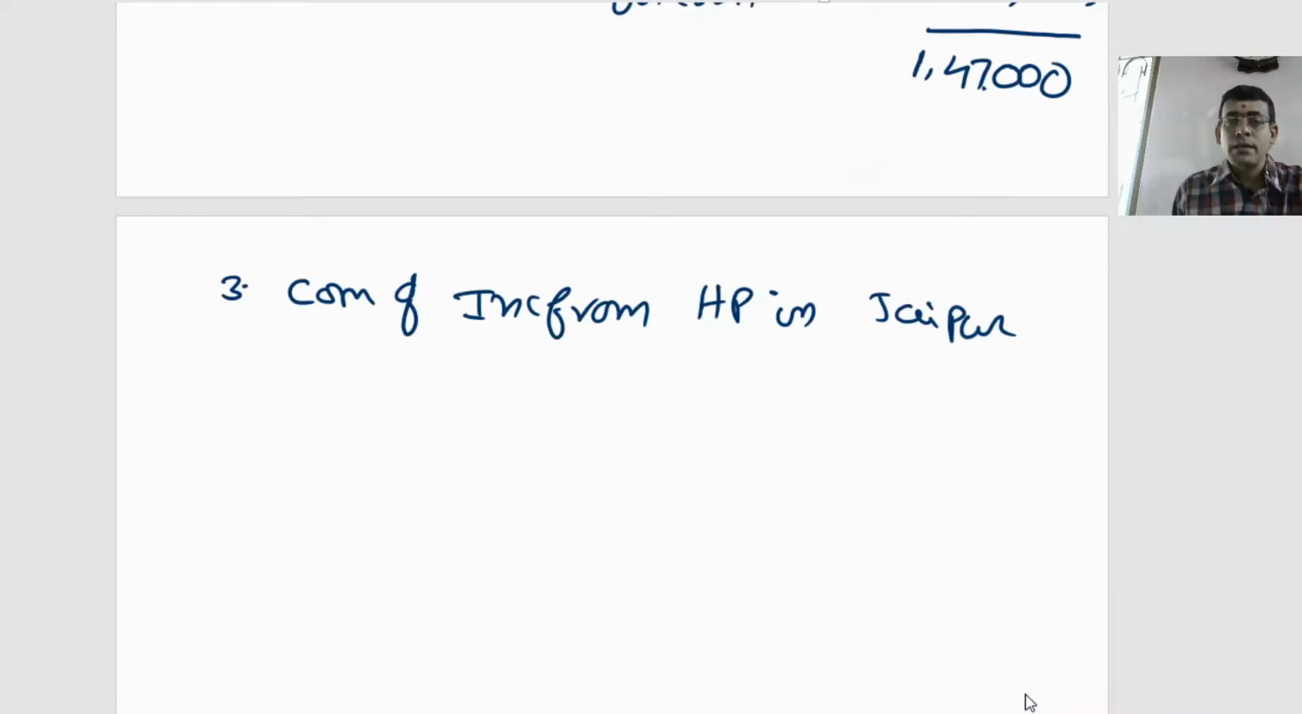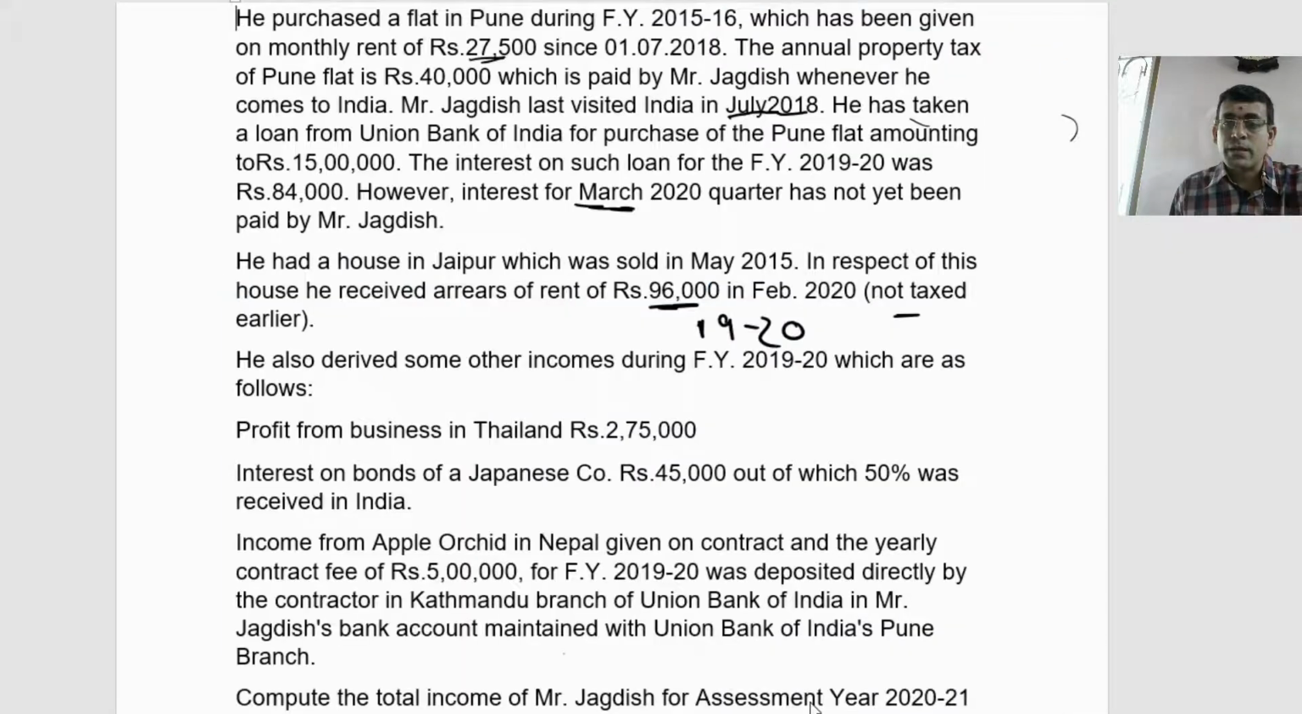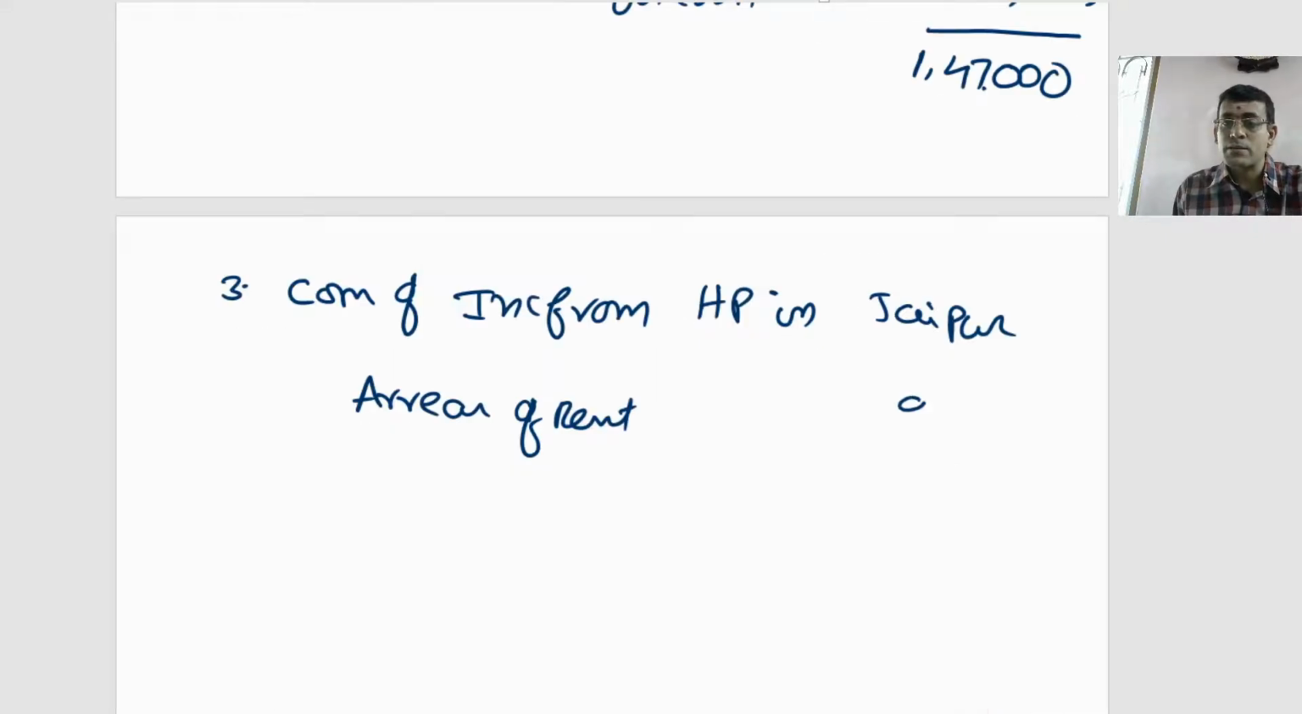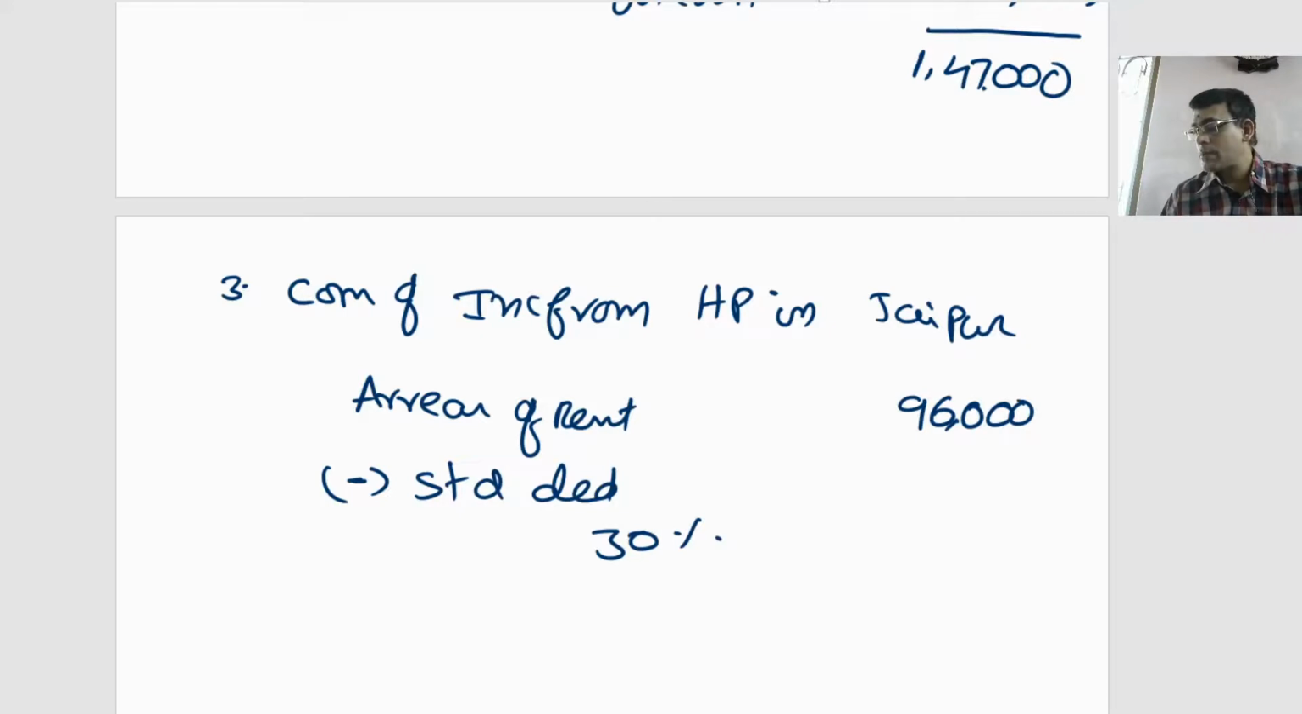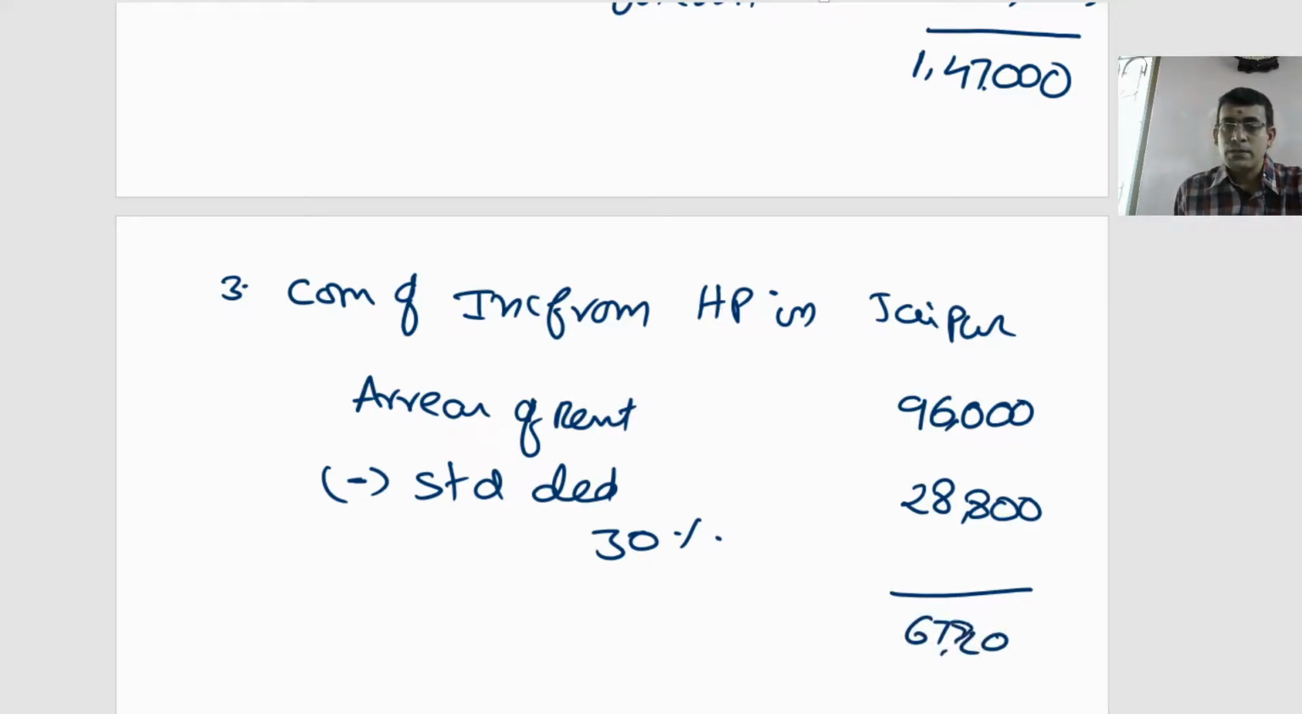Now what the act says here: arrears of rent. What is the arrears of rent? 96,000. Whatever arrears of rent you receive, 96,000 has to be considered. The act says you can provide only one deduction, which is your standard deduction of 30%. So 96,000 into 30% gives me 28,800. If I reduce this, 96,000 minus 28,800, I get 67,200. This 67,200 is taxable as your income from house property.